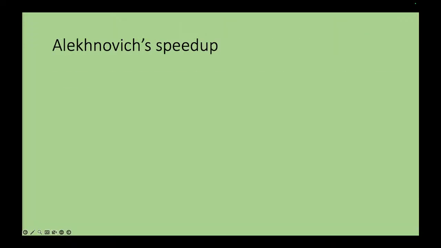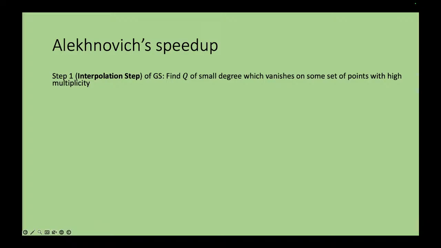So let's recall. The first step is: find some q of small degree which vanishes on some set of points with high multiplicity. It's solving a linear system. If this linear system had nice properties, for example, if it was sparse, one could expect it to have a faster solution. But it's not necessarily sparse. So Alekhnovich takes a very different approach.